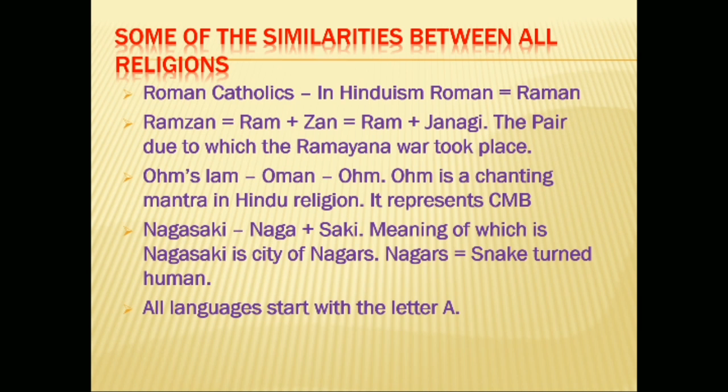The Japan city name Nagasaki might have been derived from Naga and Saki. Meaning of which is Nagasaki is city of Nagars. The meaning of Nagars is nothing but a snake turned human. All language alphabets starts with the letter A.